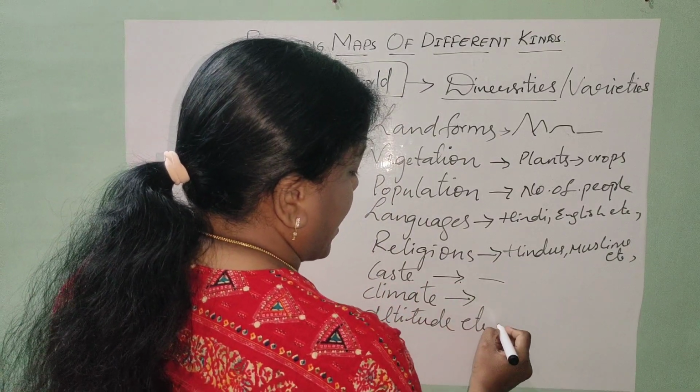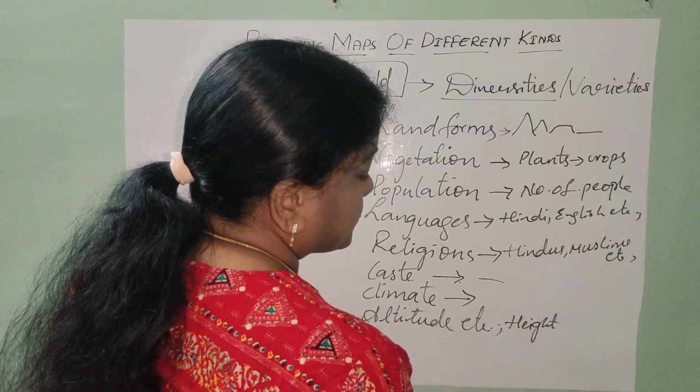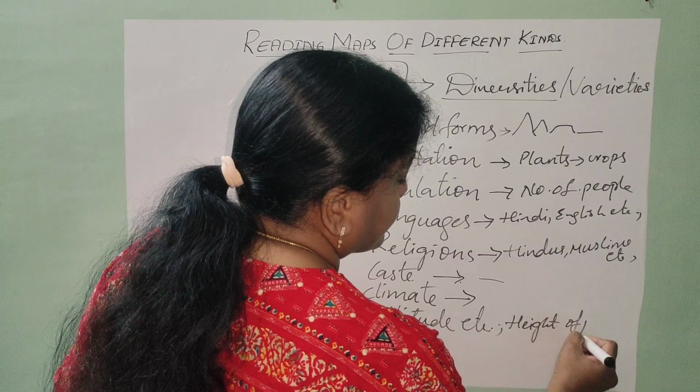Climatic conditions, altitude, height of place.